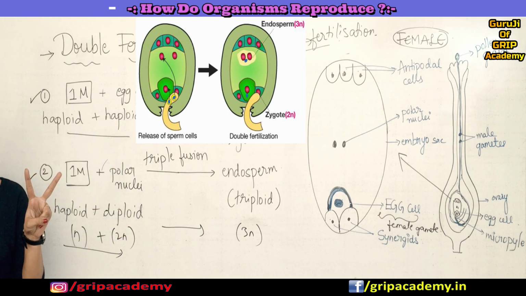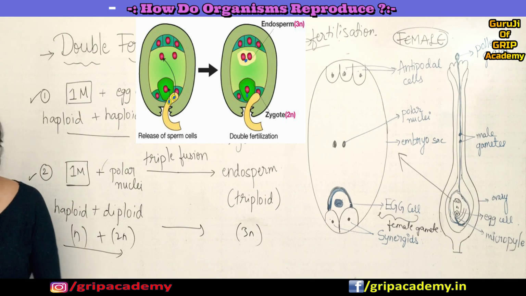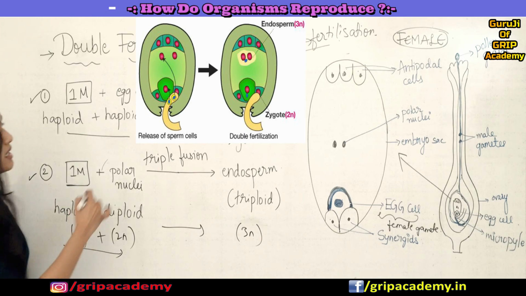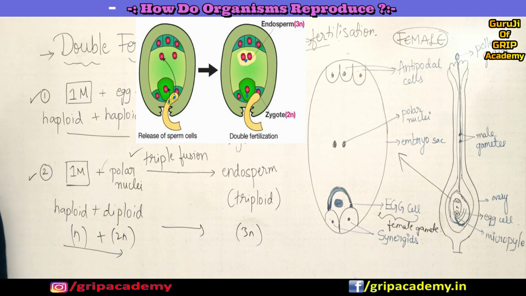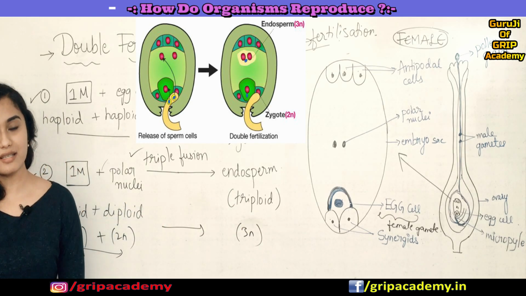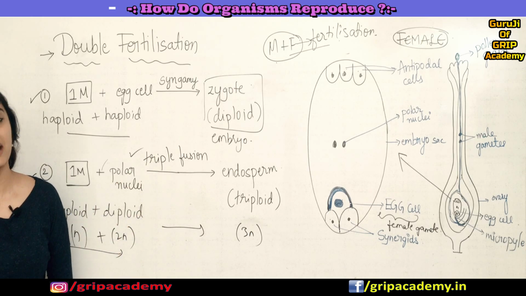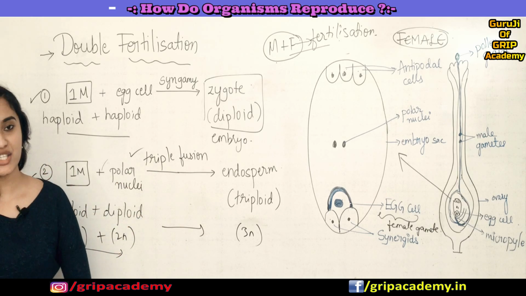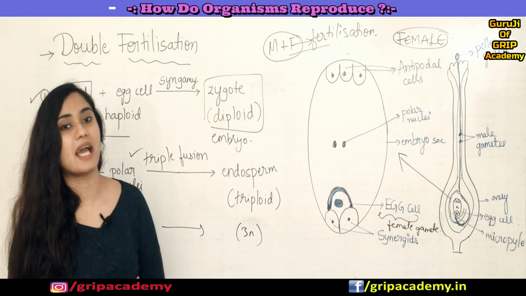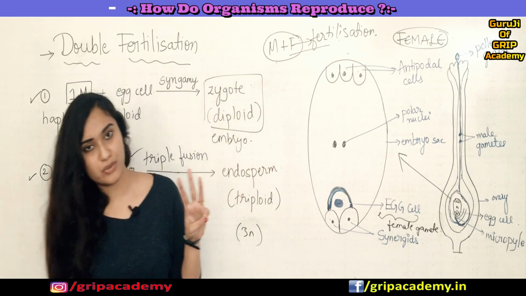So fertilization is happening 2 times, thus it is called double fertilization, and triple fusion, because a triploid nucleus is formed, hence you can call this triple fusion. So sexual reproduction in plants can be termed as double fertilization and triple fusion.